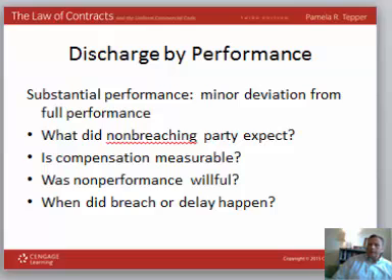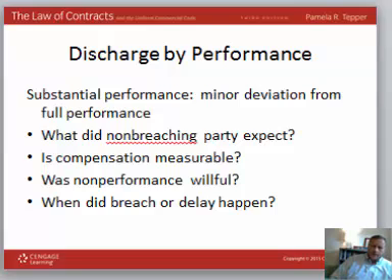The answer is maybe. Whether or not the performance is substantial enough to discharge the obligation is going to depend on several things. It's going to depend on whether or not it is a minor deviation from full performance or a significant deviation. In other words, is the deviation inconsequential, or does it go to the heart of the contract? Let me give you an example.